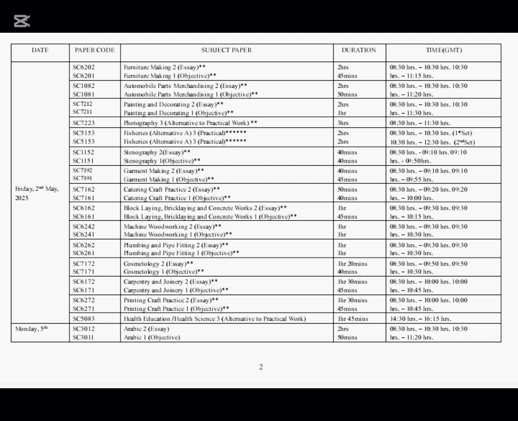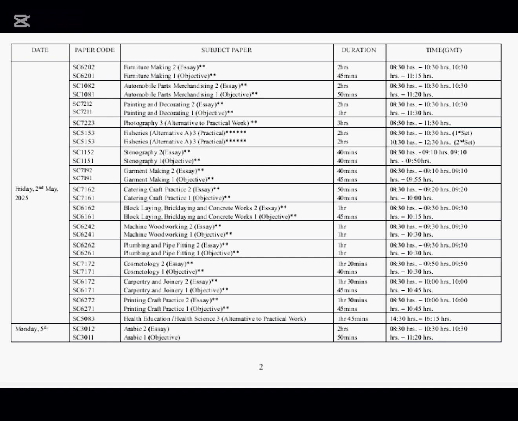Block Laying and Bricklaying, Paper 2 and 1. Machine Woodworking, that is Paper 2 and 1. Plumbing and Pipe Fitting, Paper 2 and 1. Cosmetology, Paper 2 and 1. Carpentry, Paper 2 and 1. Printing Craft Practice, Paper 2 and 1. Health Education, alternative to practical work. All these exams are going to take place on Friday, 2nd May 2025. I hope you are getting that.